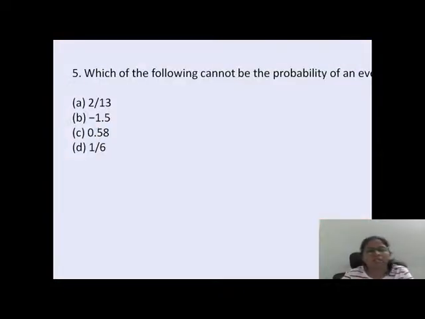Done. So which of the following cannot be the probability of an event? Always the probability of an event will be 0 less than or equal to the probability of an event, which is less than or equal to 1.